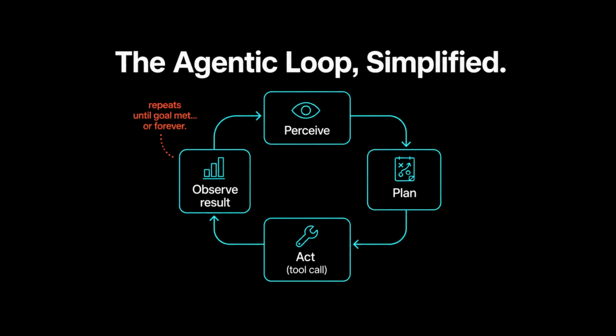An agentic loop is just this cycle. The model looks at the current state, decides on an action, calls a tool, gets a result back, and then decides again. Perceive, plan, act, observe, repeat. In theory, it stops when the goal is met. In practice, it stops when one of three things happens. It succeeds, it hits a limit you built, or it just doesn't stop. And if you didn't explicitly build that middle option, that limit, you only really have two outcomes, success or runaway. There's no natural brake pedal built into the loop itself.